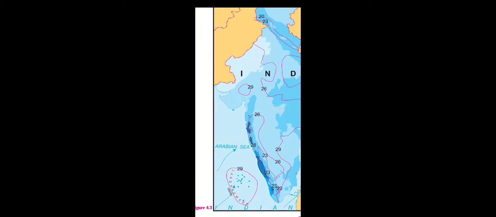Very simple. The first question is, identify the direction of the wind shown. It is southwest to northeast. And the next question, what are they known as? They are known as southwest monsoon winds. Next question, which winds are responsible for rainfall in India? Same simple answer: southwest monsoon winds are responsible for rainfall in India.